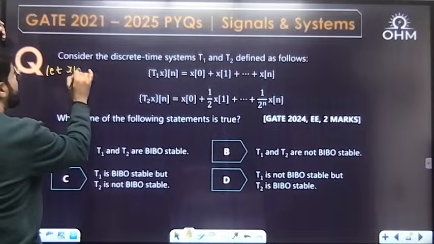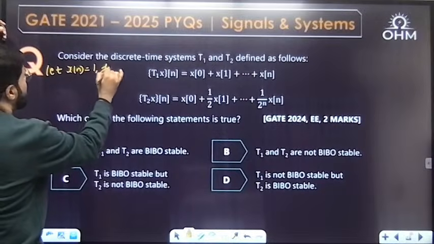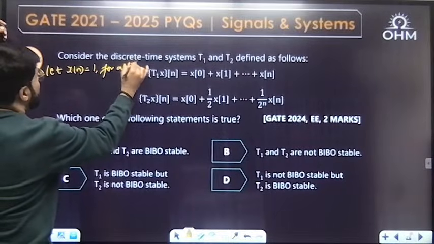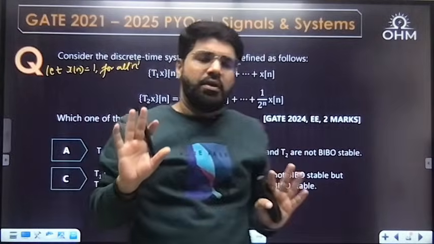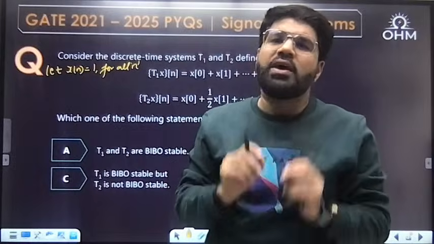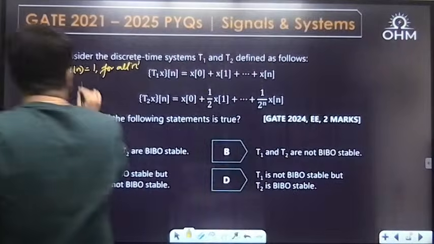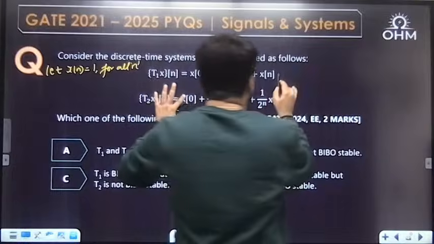Let's say x[n] equals 1 for all n, for any value of time. It is not necessarily constant, but for every value of time, the input should be bounded. Just to explain, I have taken a simple value, 1. So what is the output for the first system here?